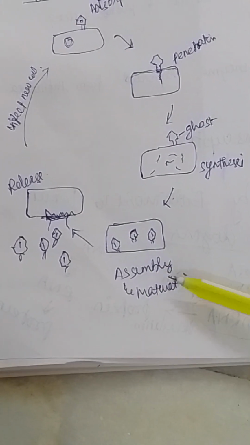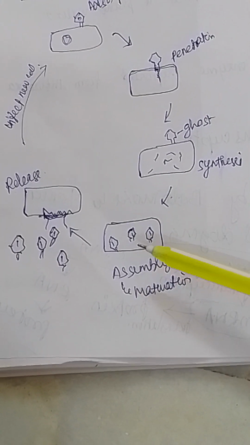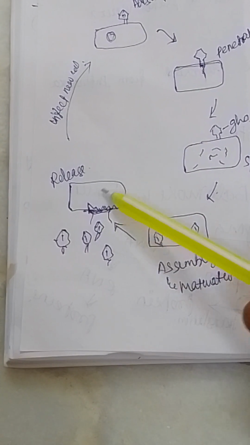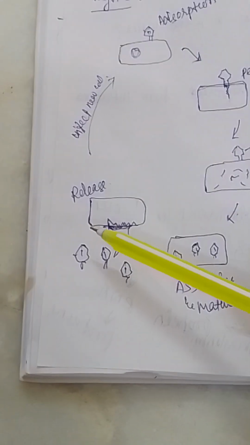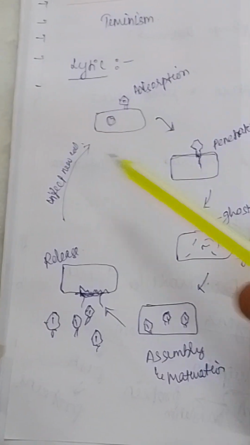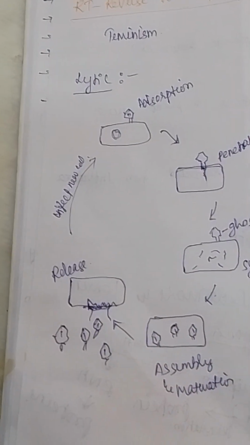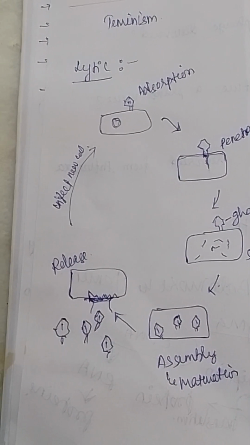The fourth step is assembly and maturation. Here the proteins and head particles all will be assembled. And the last stage is release, that is the cell wall of the host cell will be hydrolyzed by the lysozyme enzyme, and the phage particles will be released. Again this phage particle will infect a new host cell. This is the diagrammatic representation of the lytic cycle.